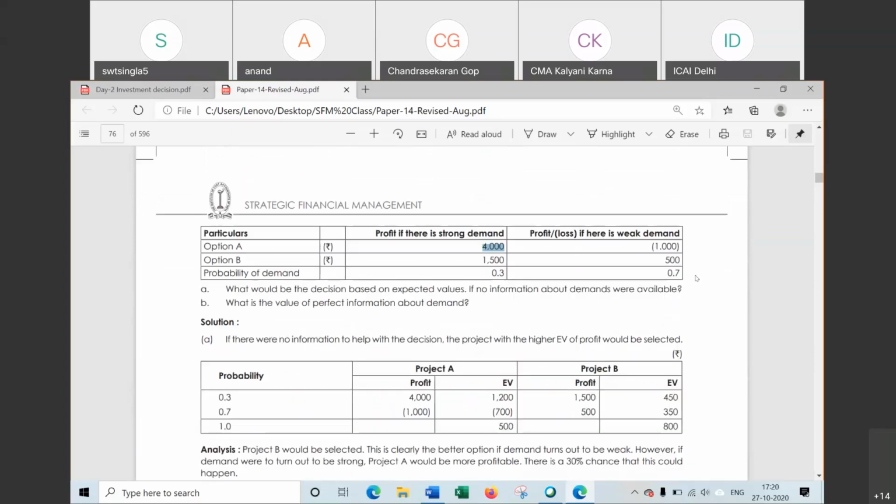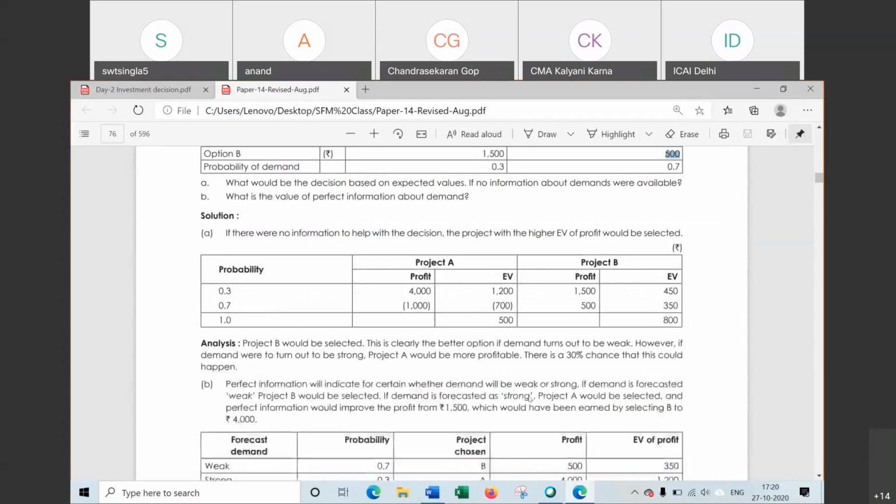Now the second case, when demand is weak. In the case of weak demand, there is a loss from A but a profit from B. So in the case of weak demand, we will select option B. So it will be 500.